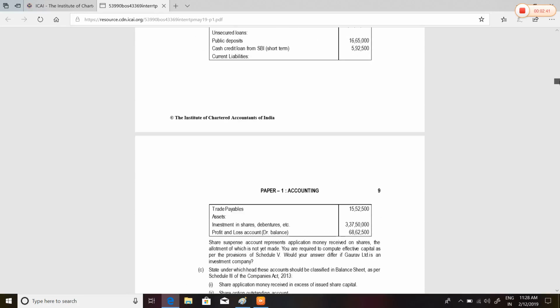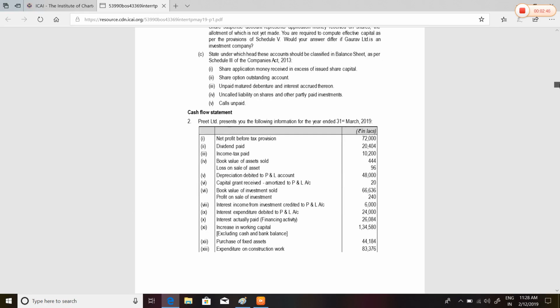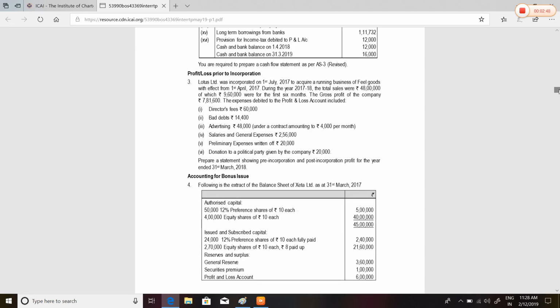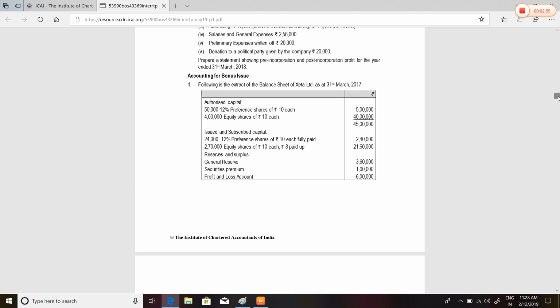Firstly, see, accounting for bonus shares. This question is the favorite question of the institute because the institute does not have many questions for bonus shares. This is the third RTP of the new course which I have seen, and the same question comes every time, and in the study material also there are only these type of questions.